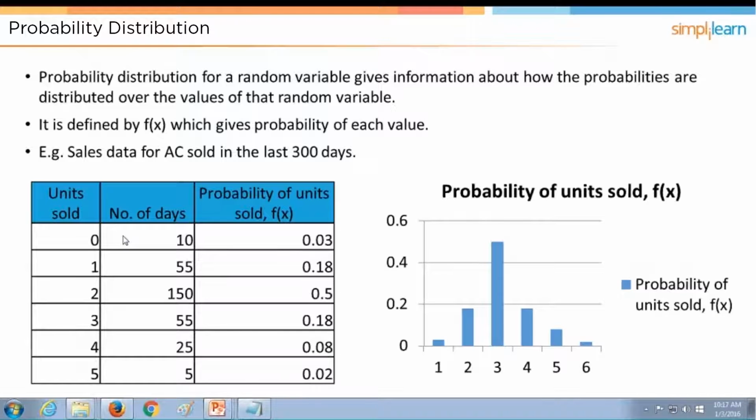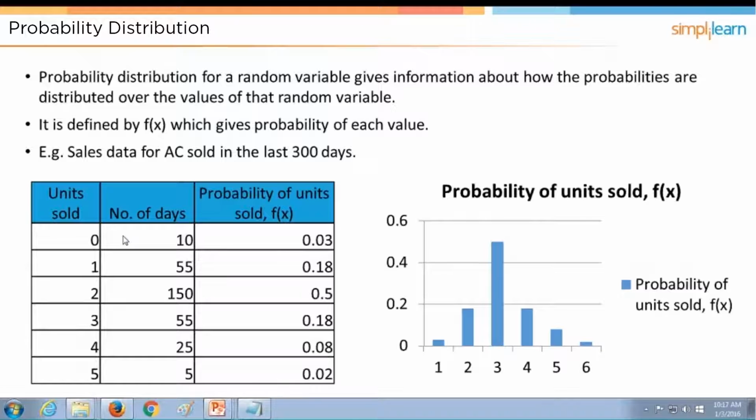And in our slide also this will be represented. In the same way, they took another example, how many units sold on the first day, and here are different days. For 10 days 0 units sold, for 55 days only 1 unit had sold, for 150 days 2 units had sold.